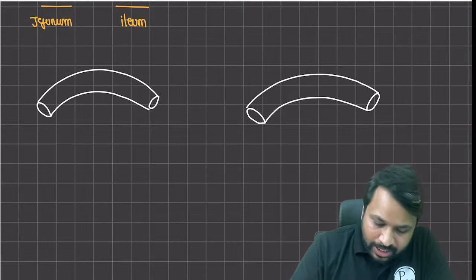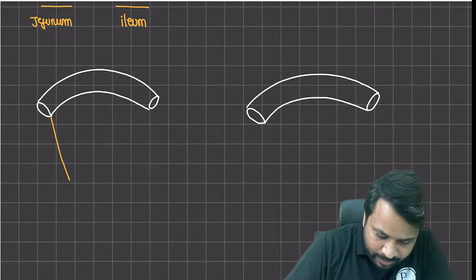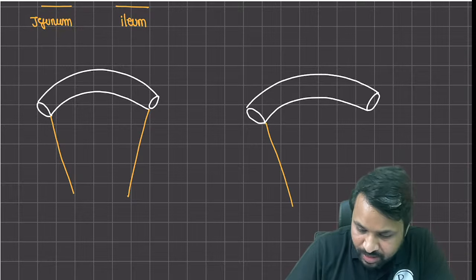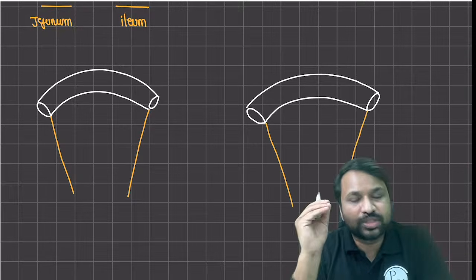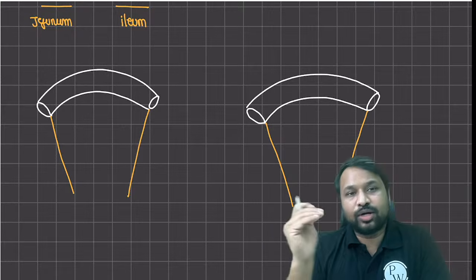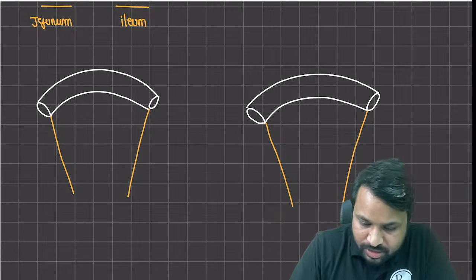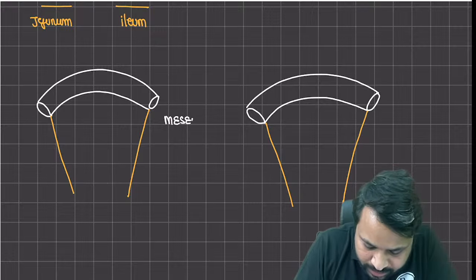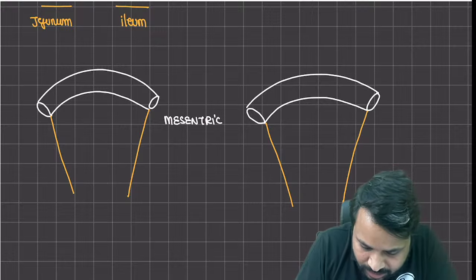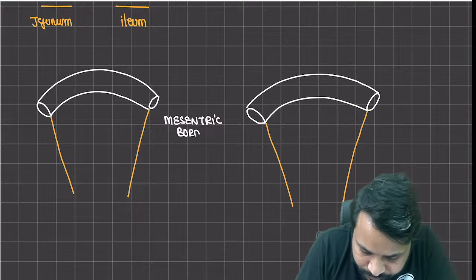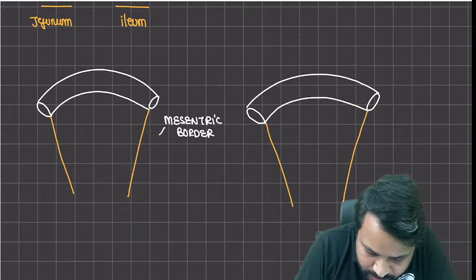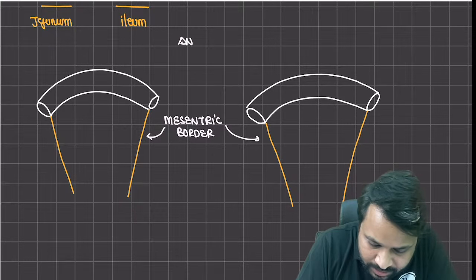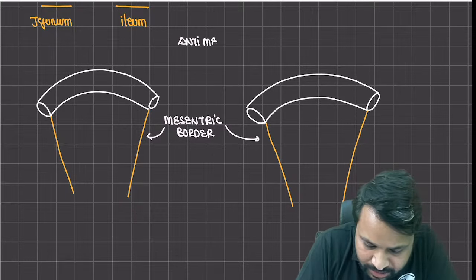So what will I do? Let me do one thing, I will show you a border here. This is your mesenteric border. Okay. Now the bowel has two surfaces. One is a mesenteric border, another one is your anti-mesenteric border. Just for the sake of understanding, I'm going to put it here. This is what we call the mesenteric border, which is here. And this is what we call the anti-mesenteric border.